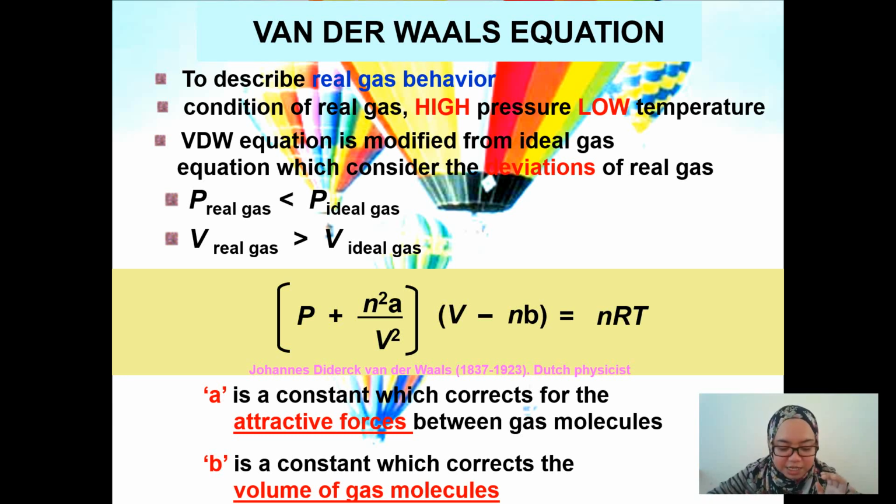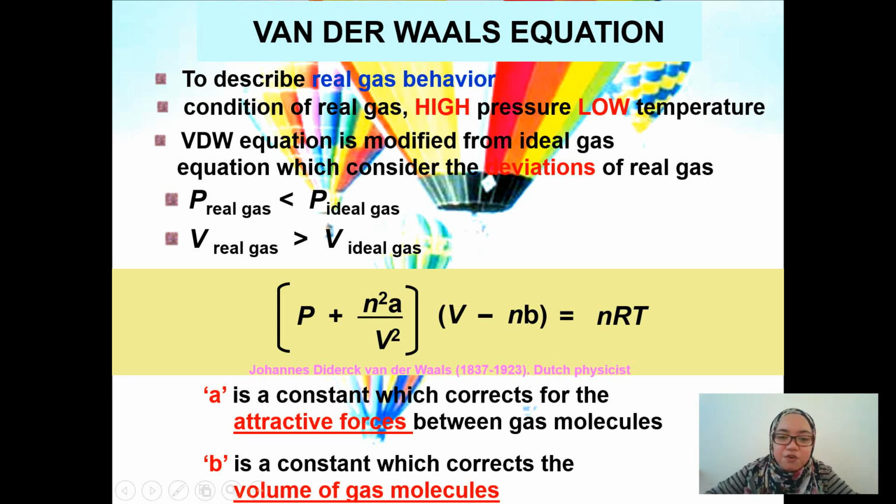So if the value of A is bigger, it means that they have stronger attractive forces. When it has stronger attractive forces, the interaction between the gas molecules becomes significant. So that means the gas will behave as a real gas.